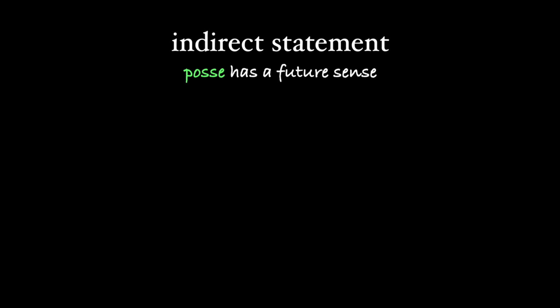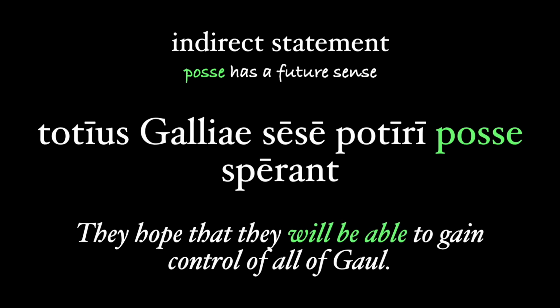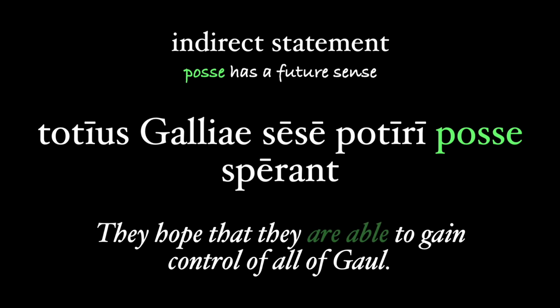Also, the present infinitive posse is often used with a future sense. Caesar, when talking about the conspiracy of Orgetorix, writes, Totius Galliae se potiri posse sperant. They hope that they will be able to gain control of all of Gaul. Even in English, if we swap out will be able with just are able, we can still get the sense of the future with this conspiracy. And I hope that you are able to understand this rule, if not now, then sometime in the future.